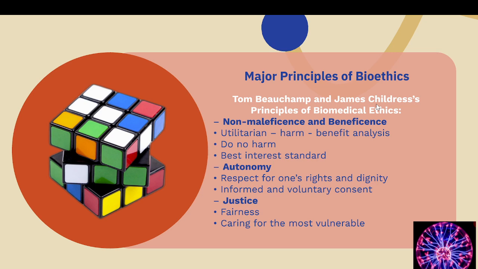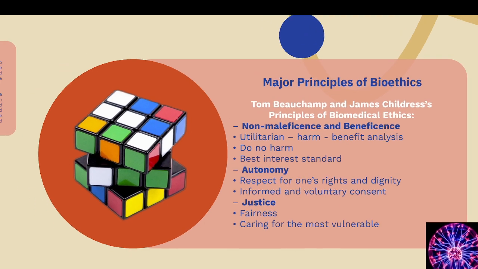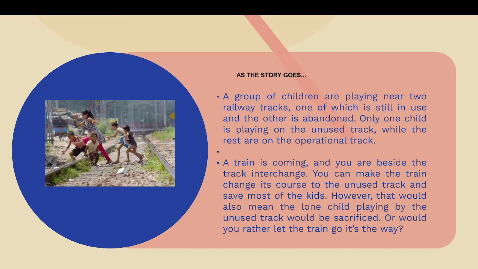Coming to the major principles of bioethics, we have already seen non-maleficence, beneficence, autonomy, and justice. These are the four major principles which we have to keep in mind. And there is a small question for you. There are two groups of children. One group of four or five children is on a railway track, and another single boy is on another railway track.